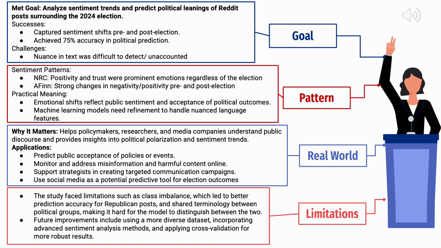And lastly, some limitations. The study faced limitations such as class imbalance, which led to better prediction accuracy for Republican posts, and shared terminology between political groups can make it hard for the model to distinguish between the two. Some future improvements include using a more diverse dataset, incorporating advanced sentiment analysis methods, and applying cross-validation for more robust results.